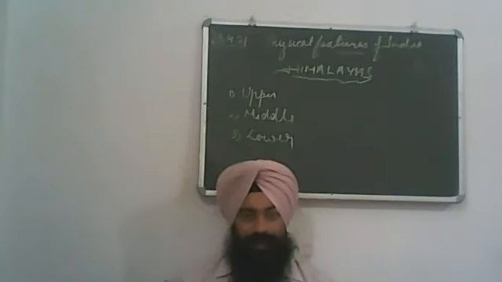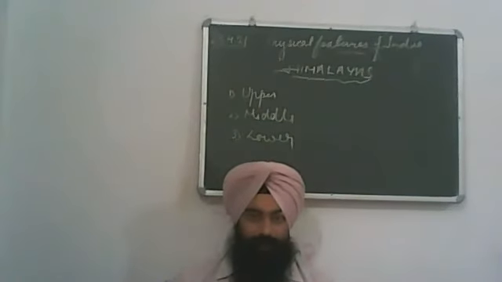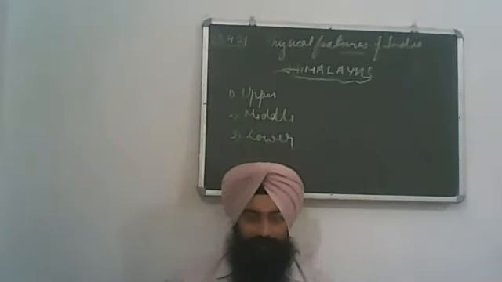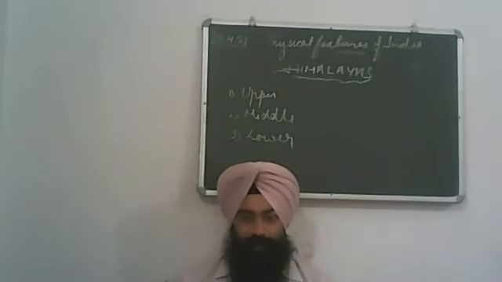Yamuna joins the Ganga and gives water to the Ganga, through which the Ganga has more volume of water. But chos do not give water to the rivers. Clear?